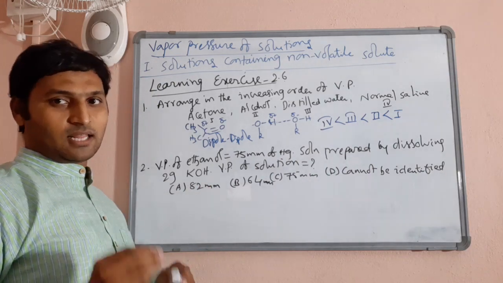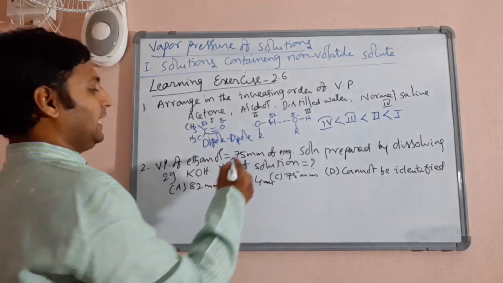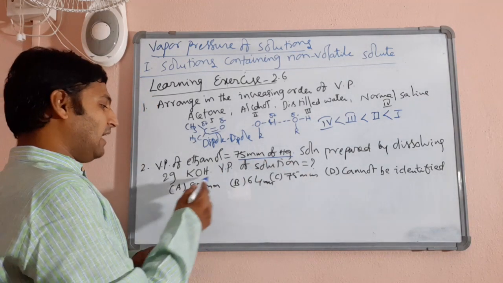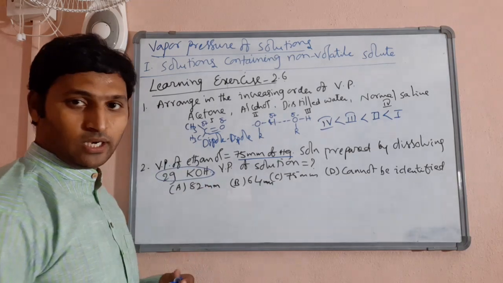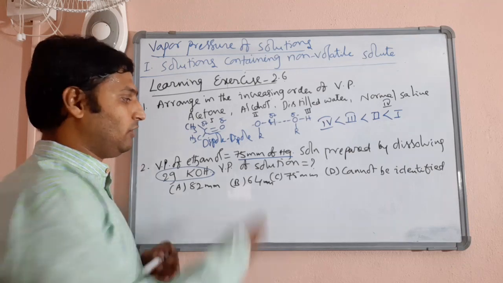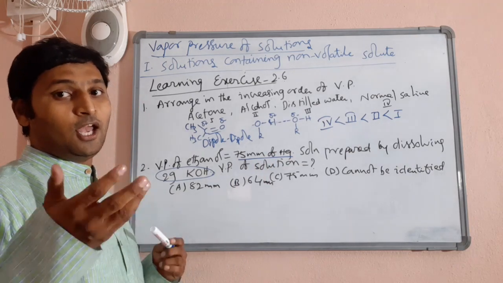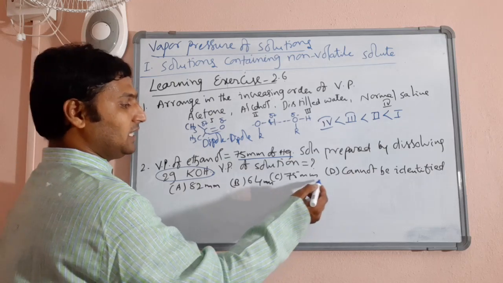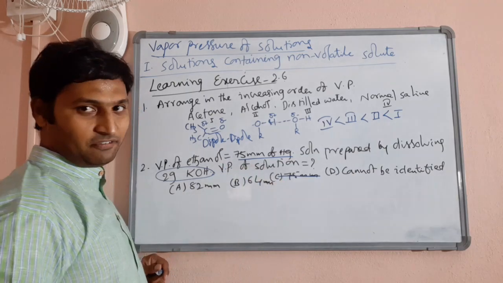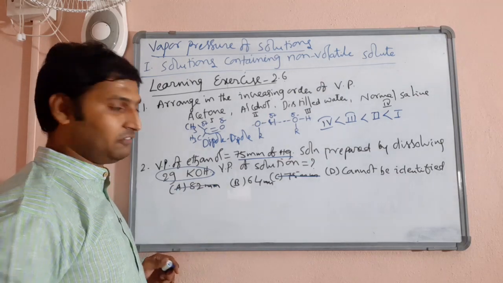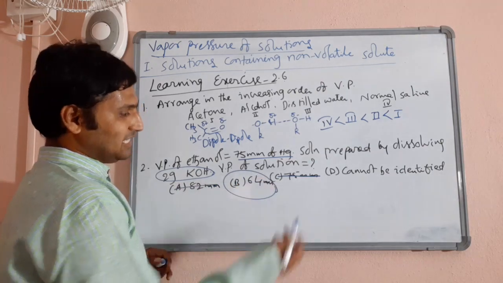Question number 2, another simple straight question. Ethanol was exhibiting a vapor pressure of 75 millimeters of mercury, and they have added potassium hydroxide into it, which is again a non-volatile solid solute. Then what would happen to the vapor pressure of the solution, they are asking. You know very well, vapor pressure must be less than 75. One option is equal to 75, it can't be equal, and one option is 82, which is larger than 75, so our answer is 64.